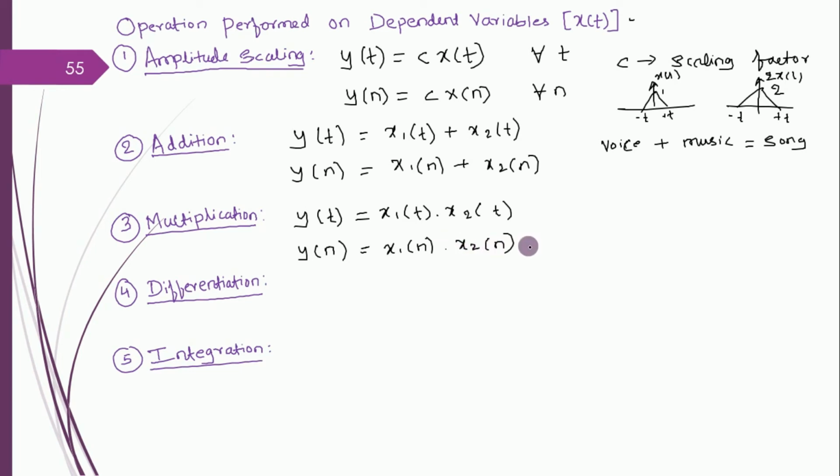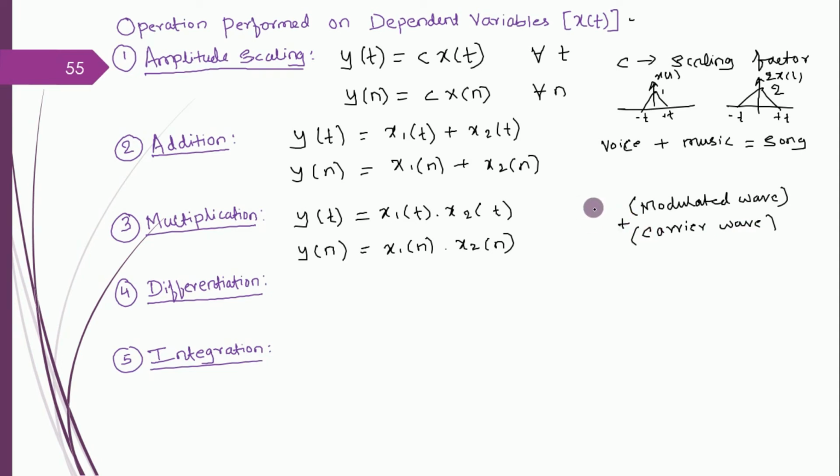the best example is, in general we call it a modulated wave. I think in your basic electronics you might have learned something like amplitude modulation, frequency modulation and all. This modulated wave will be multiplied with a carrier wave. Modulated wave is a message signal. Carrier wave is the one which carries.